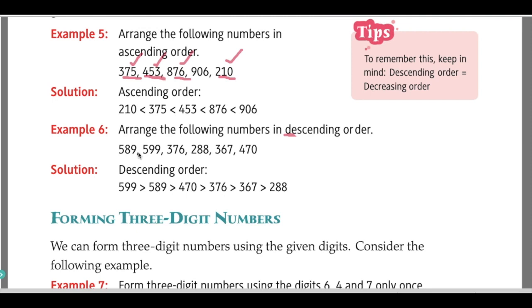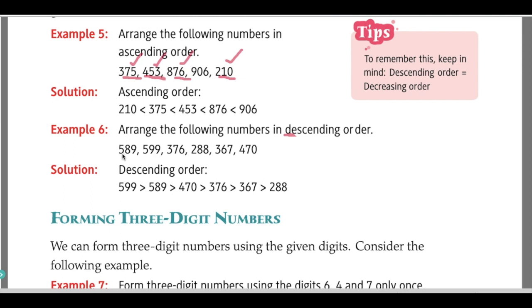So here we have six three-digit numbers. Among these six numbers, which is the greatest number? In 599 we have 5, in 376 we have 3, in 288 we have 2, in 367 we have 3, in 470 we have 4. So among these, 5 is the greatest. In two numbers we have 5 in the hundreds place, that is in 589 and in 599.